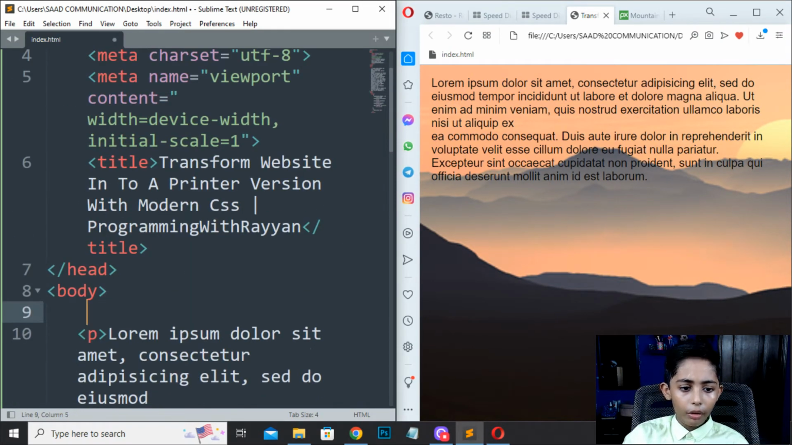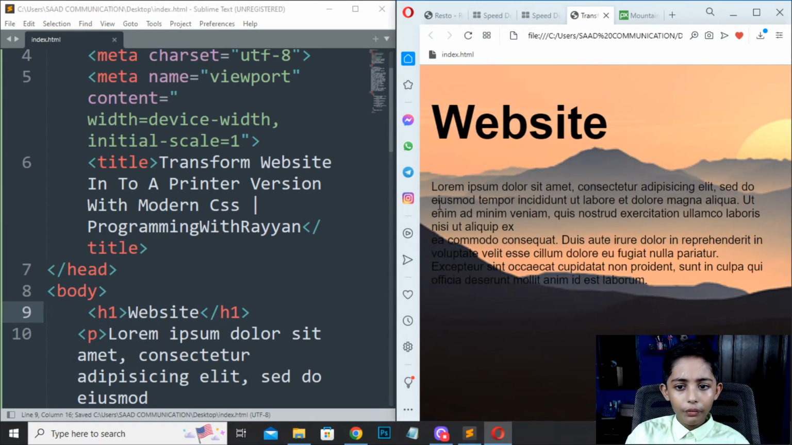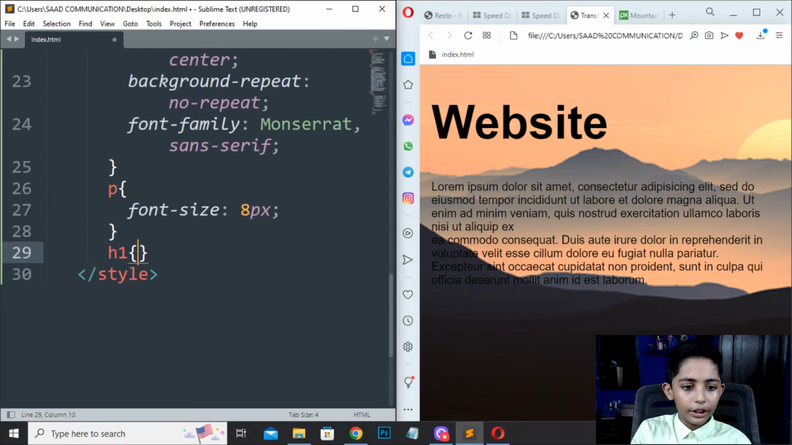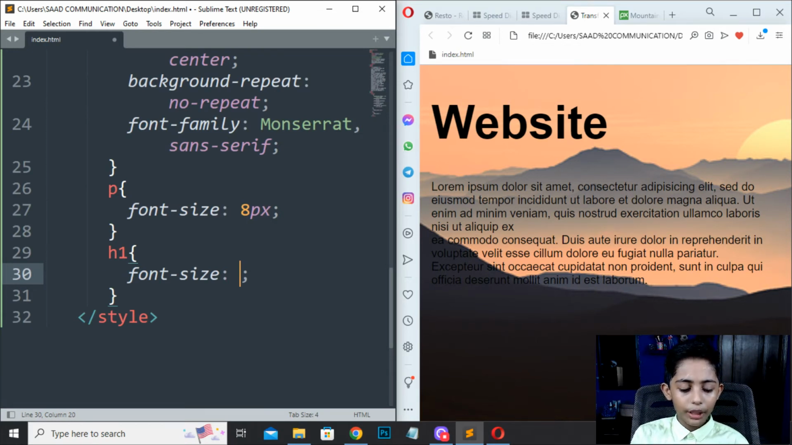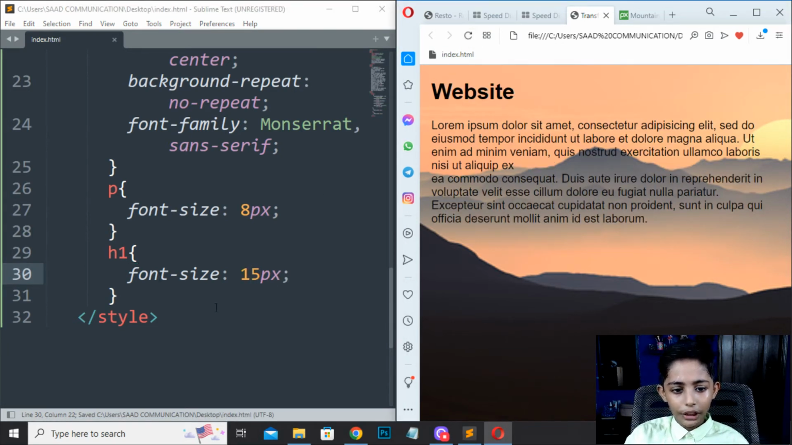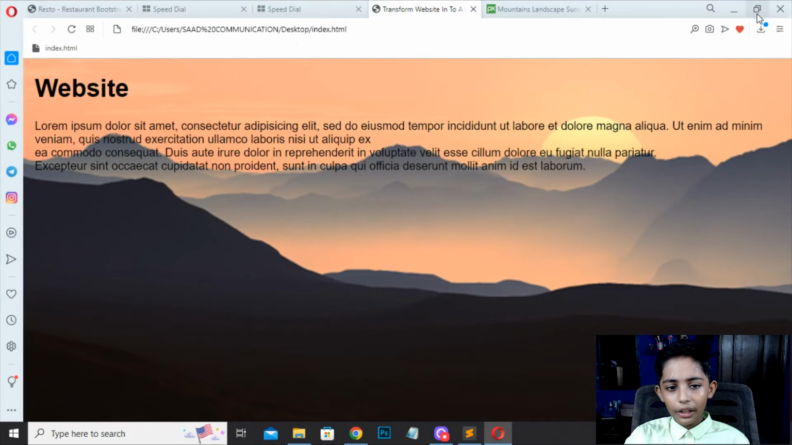Now here I will write H1, here I will write website, save here, refresh. So its size is very big. So H1 font size will be 10 pixels. Save here, refresh, so it is very small. 15, save here, refresh, so 15 is also small. 17, save here, refresh. So till here my work is done.